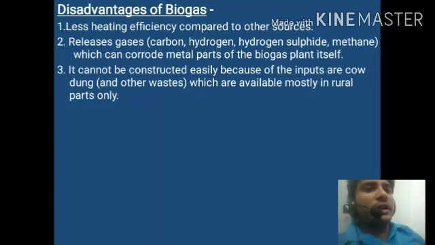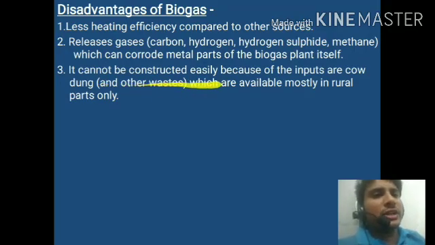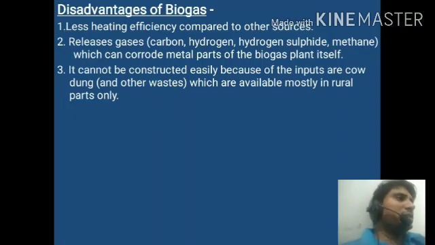Okay. The third one is a minor disadvantage. It is not too much of a disadvantage. Point number three, it cannot be constructed easily because the inputs, cow dung and other wastage, are available mostly in rural parts only. This is another disadvantage of biogas. I want to tell you this is not really a disadvantage, but yes, the government has noted it as a disadvantage of biogas. So we have to use biogas. It is more efficient, more important for us, and eco-friendly, so we have to use it.